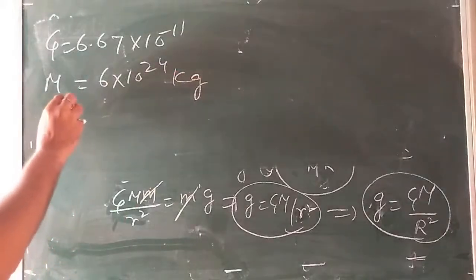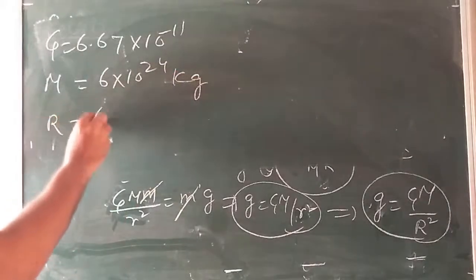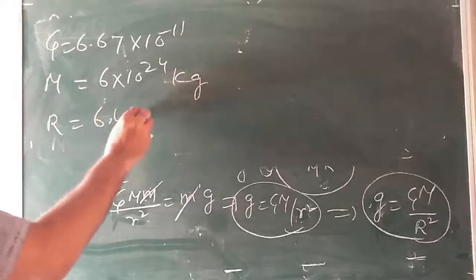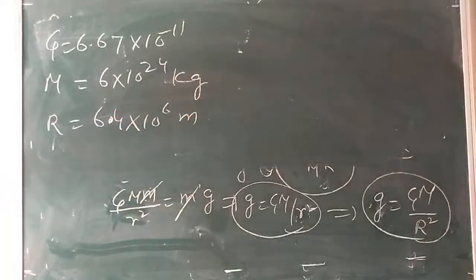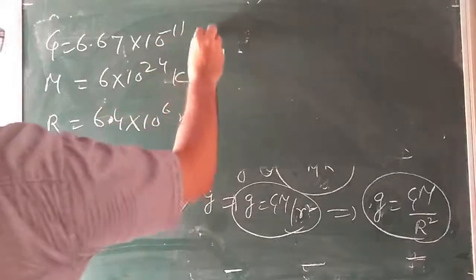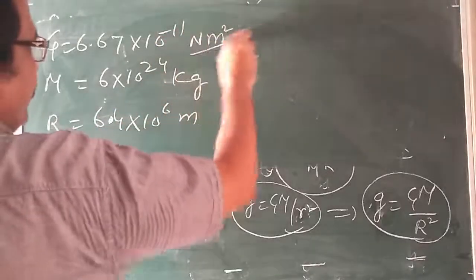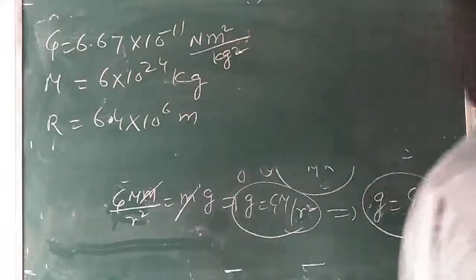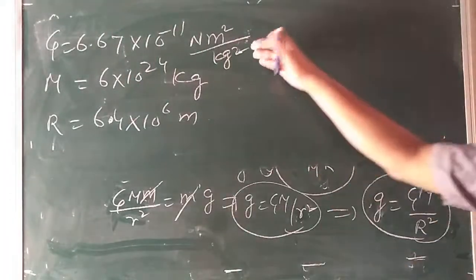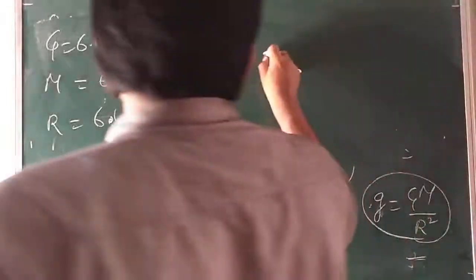The radius of the earth, you may not know, so write down 6.4 into 10 raised to power 6 meter. Here the unit is Newton into meter square divided by kg square. So I know all these values. Put all the values here and calculate g.